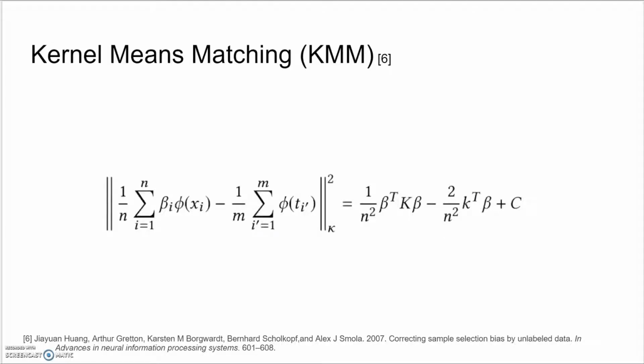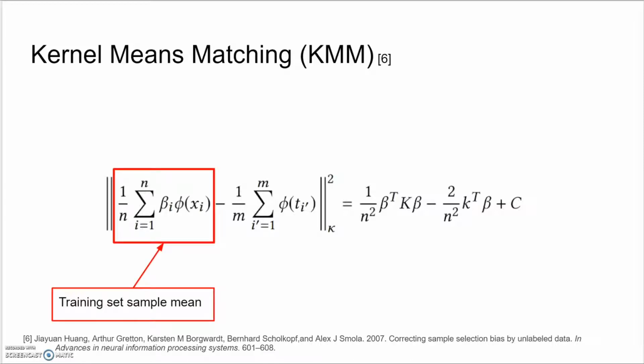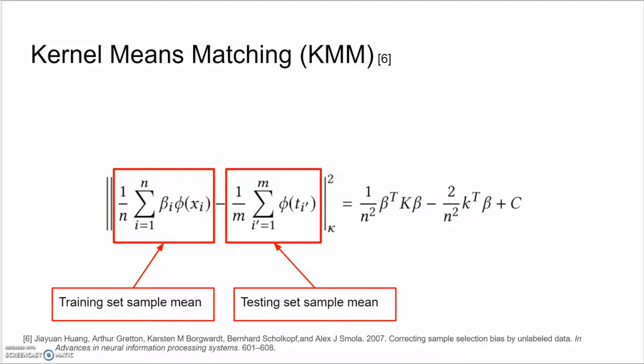To reduce the bias in the fastText model created by sample selection bias, we propose to apply the kernel mean matching method, or KMM. KMM is a popular method to correct the sample selection bias between a training set and a testing set. It learns to reweight training examples so that their sample mean is close to the sample mean of testing examples in a reproducing kernel Hilbert space. KMM is a non-parametric method which requires no assumption on the distribution of training or testing data.